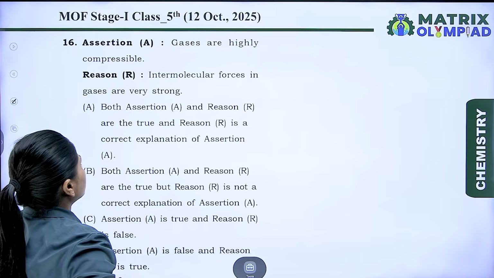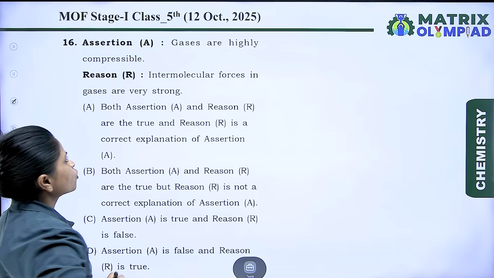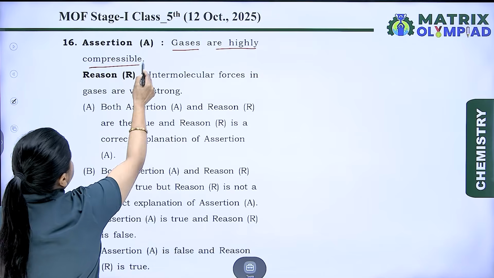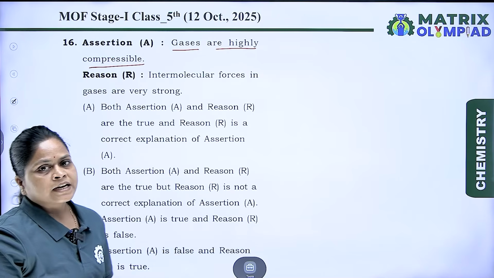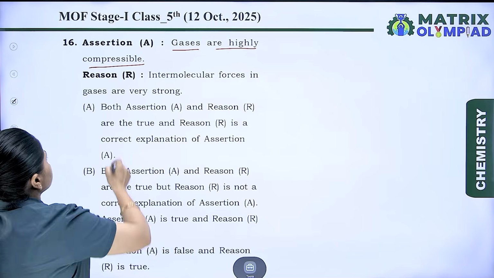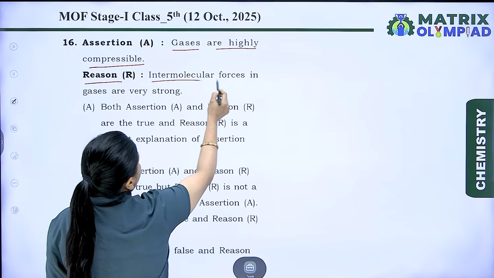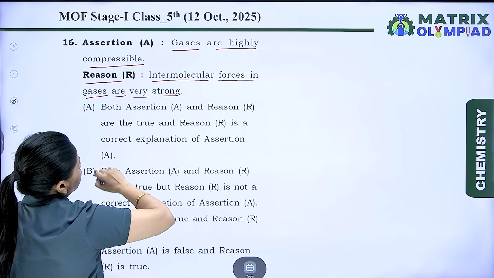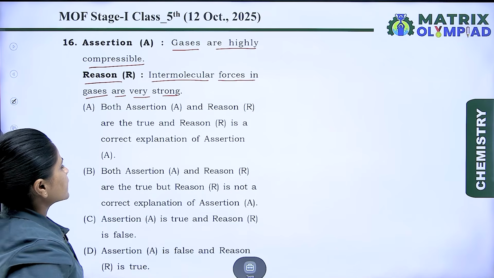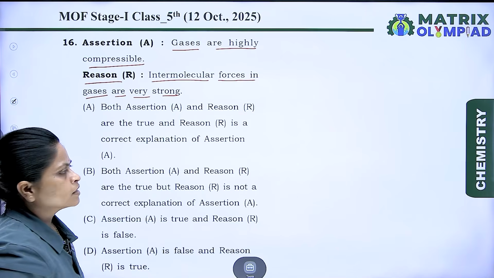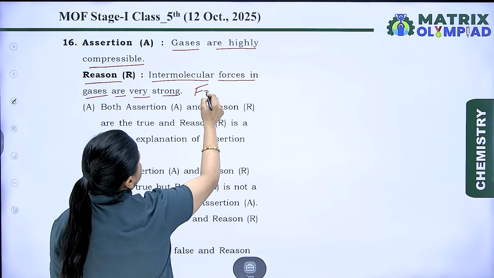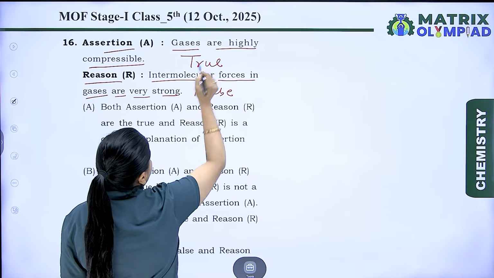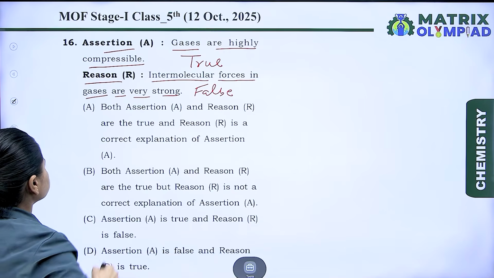Question 16 is about the assertion reason type. So assertion is gases are highly compressible. Yes, gases are highly compressible. So reason is given as intermolecular forces in gases are very strong. In this statement the reason is false, but the assertion is true. Let's take the answer.